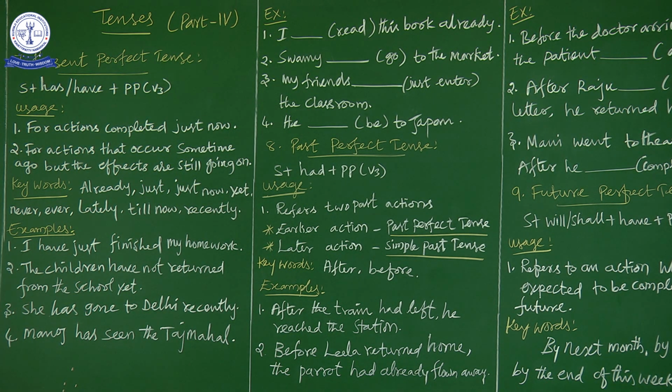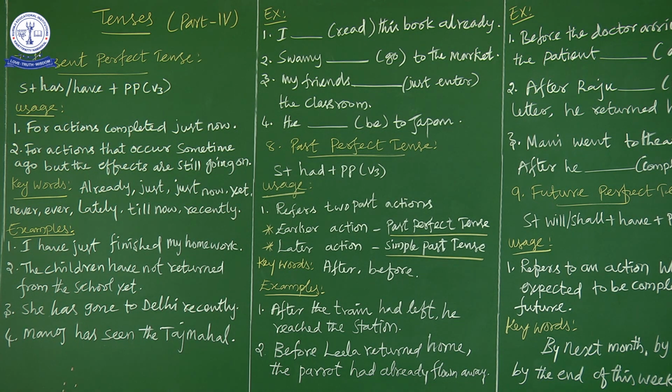Now let us discuss the examples. I have just finished my homework. What is the keyword here? The keyword is just. The meaning of the sentence is that I have finished my homework just now, which means it is an immediate past. The action was completed just now, that's why we go for present perfect tense. Since I is the subject, we have to go for have.